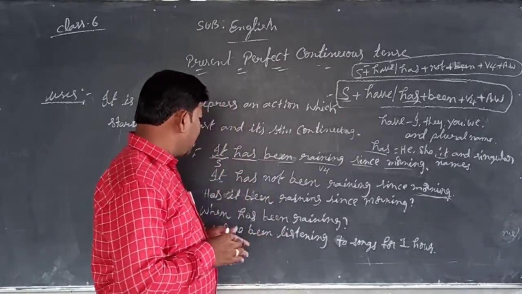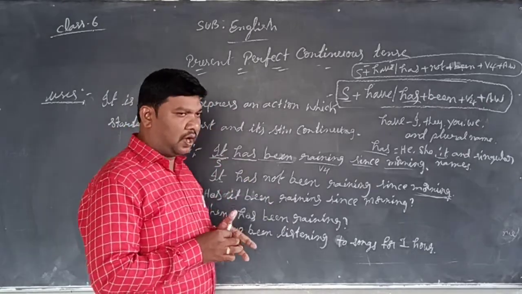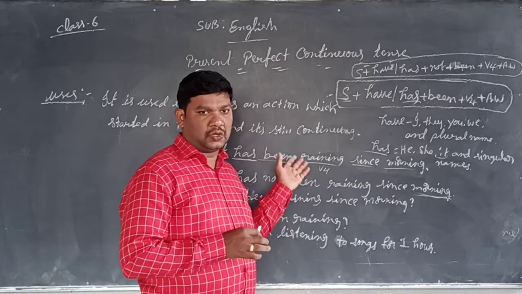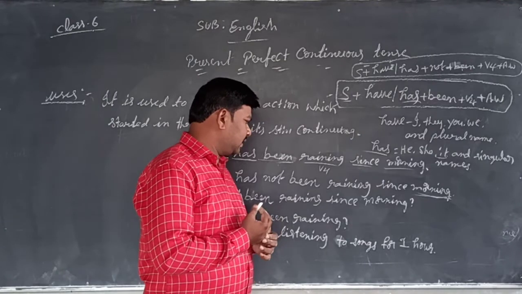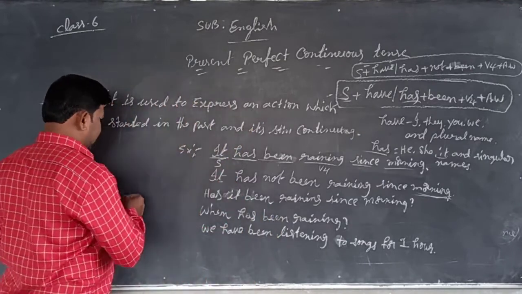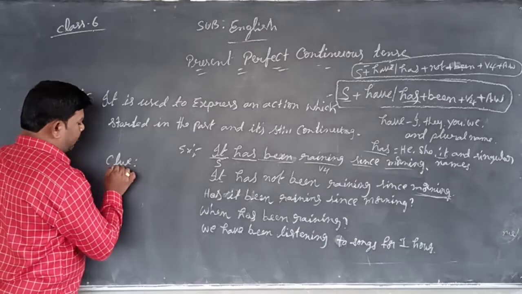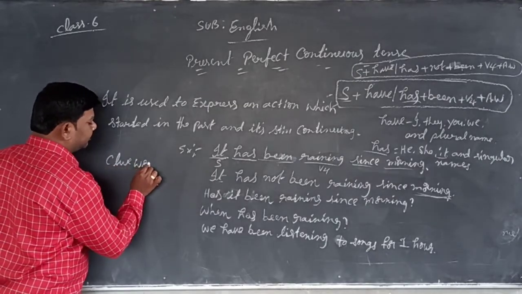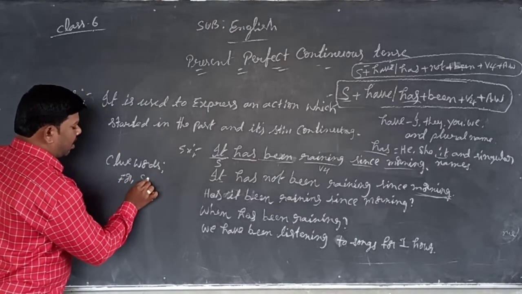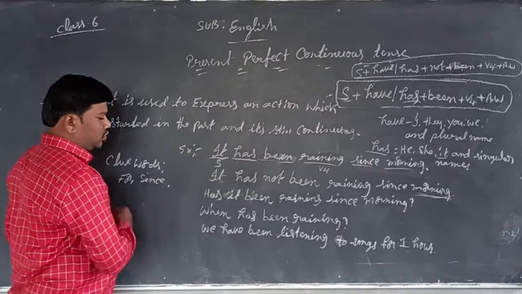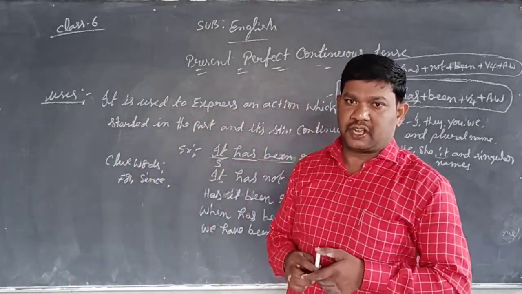So this is the way we use it, and we learn the uses and various types of structures, and also I make the sentences through the structures only. And also here the clue words are there for the sentence. Clue words means the words we regularly use. Those words are, we can say, for or since. These two words are the clue words for present perfect continuous tense.